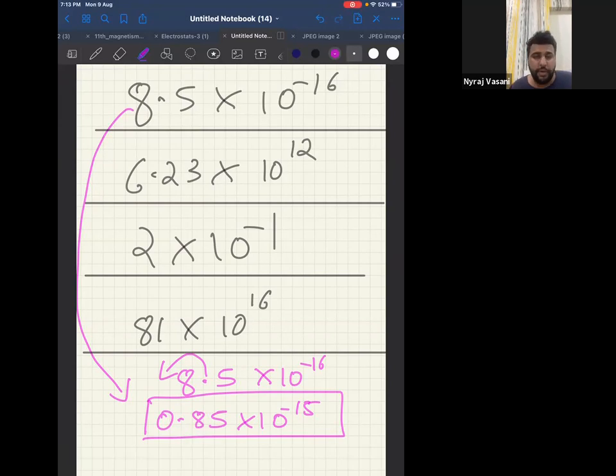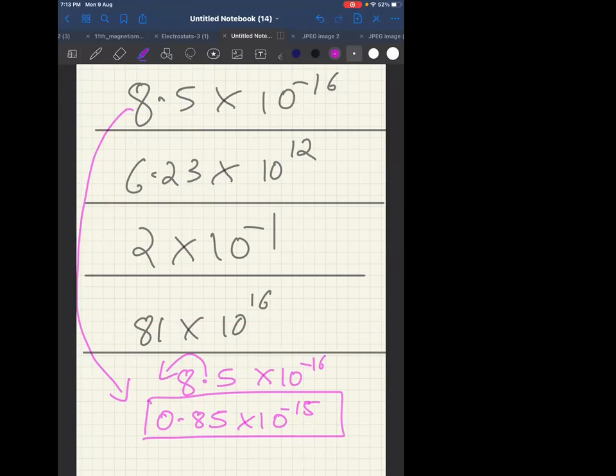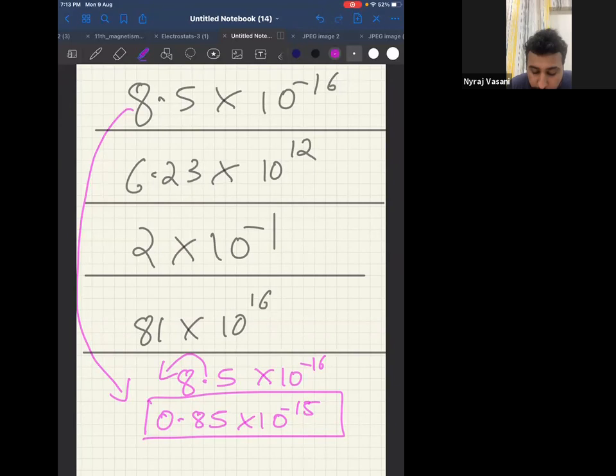Now, is it of the form a into 10 power n? Yes. Is a between 0.5 and 5? Yes, because 0.85 is between 0.5 and 5. Therefore, my order of magnitude is minus 15. Therefore, the answer for the first one is minus 15.